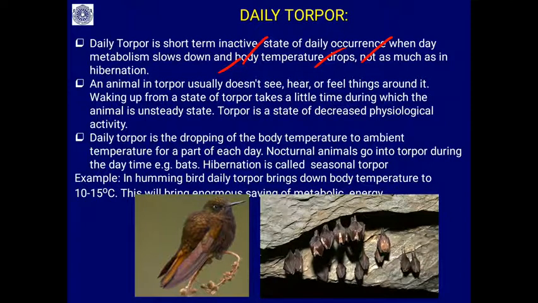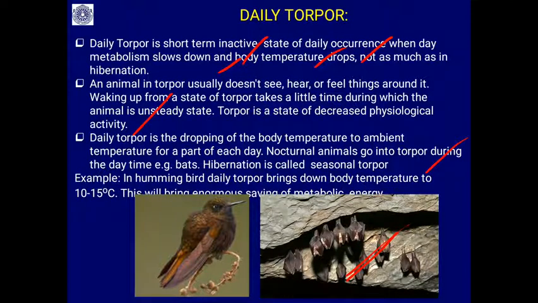Torpor is a state of decreased physiological activity. Daily torpor is the dropping of the body temperature to the ambient temperature of the environment, so that nocturnal animals go into torpor during the daytime. Bats' hibernation is called seasonal torpor. In daily torpor, you will find the bats in an inactive phase during the daytime.